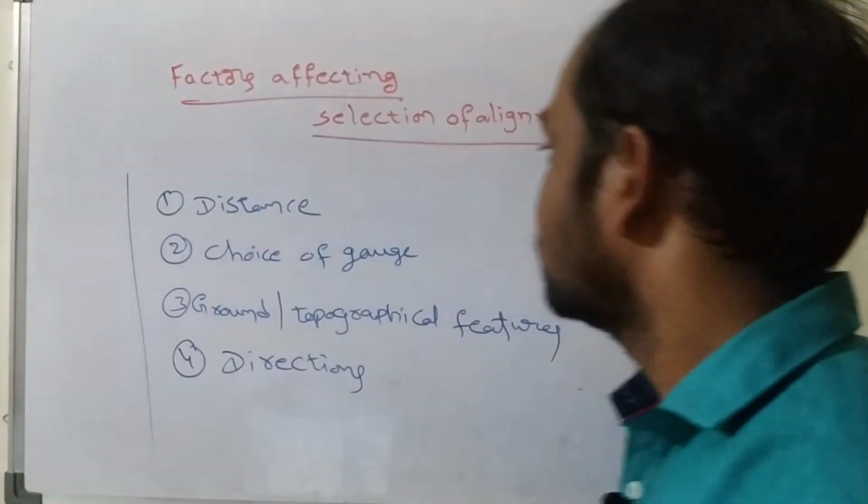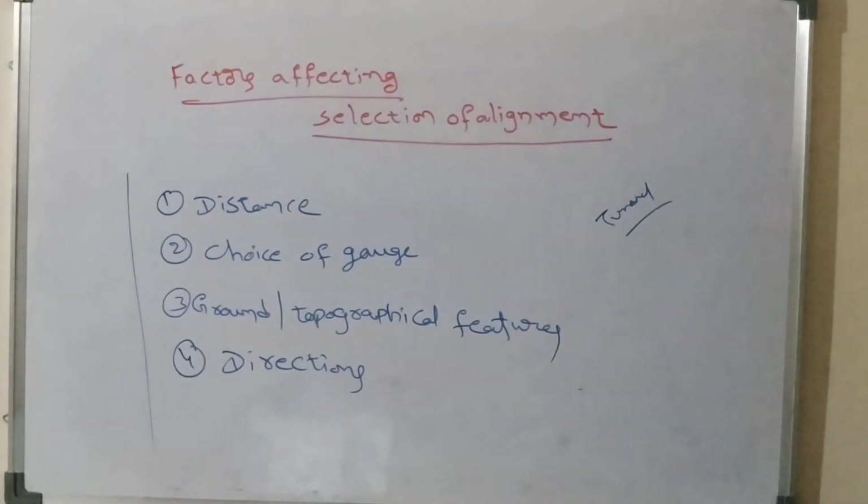So these are all the various factors which can affect the selection of railway alignment. You can see here.